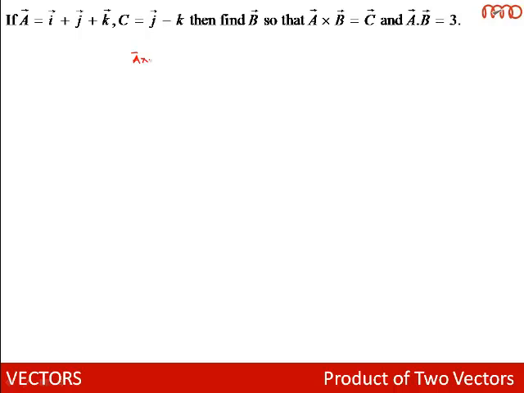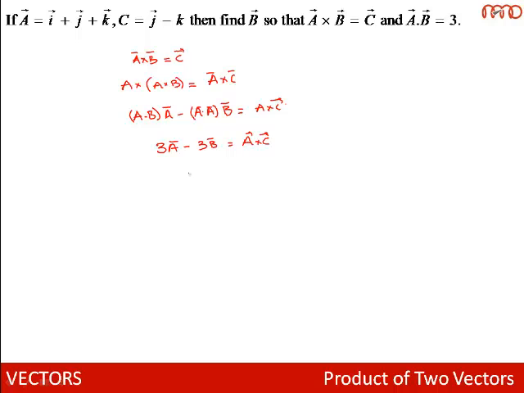Given that A cross B is equal to C, I'll cross this equation on both sides with A. A cross (A cross B) is equal to A cross C. Using vector triple products, A cross (A cross B) is A dot B into A bar minus A dot A into B bar. This is equal to A cross C. A dot B is given to us as 3, so 3 A bar minus A dot A, which is also 3, B bar equal to A cross C. So we can say B bar is equal to 3 A bar minus A cross C divided by 3.